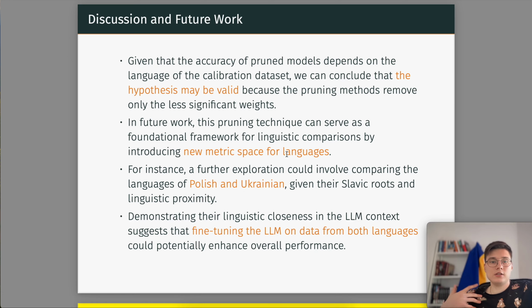So what does it give us? It gives us that the hypothesis may be valid, and with this in mind, we can create a matrix space for languages, and then cluster languages, and then fine-tune the models on the clusters of these languages. Therefore, for example, for Polish and Ukrainian, because they have Slavic roots and they're kind of similar, we can fine-tune LLMs on both datasets in Polish and Ukrainian, and then, in general, we could potentially enhance overall performance. And that's all. Thank you.